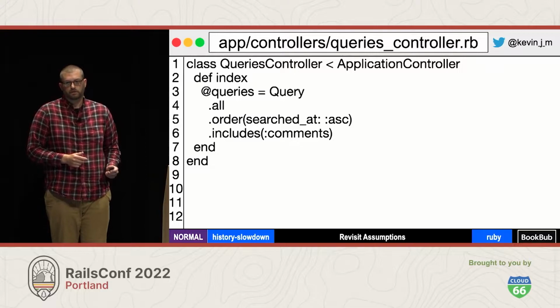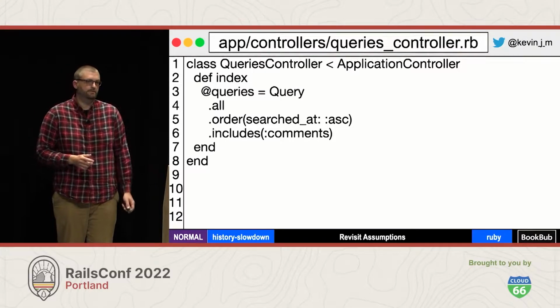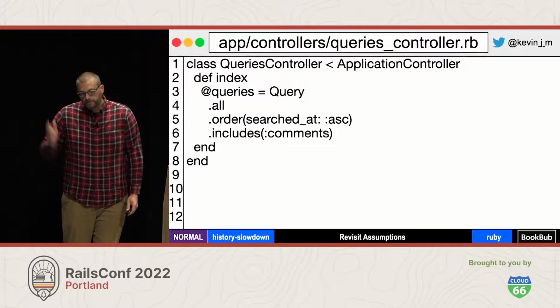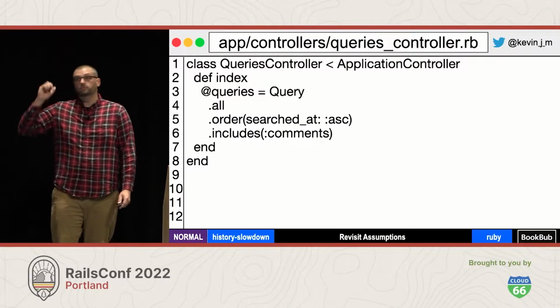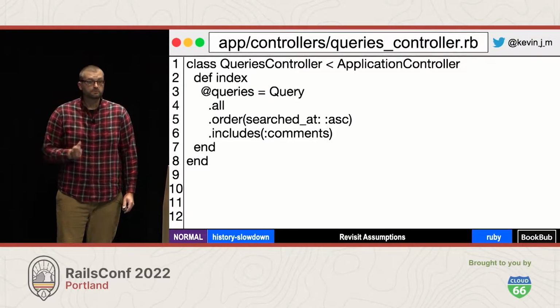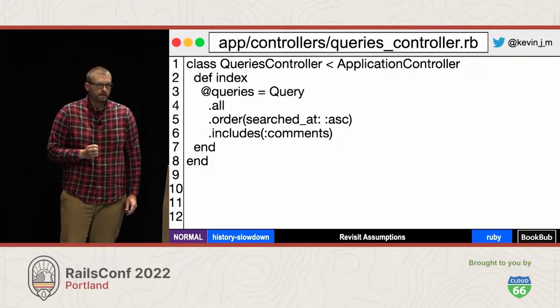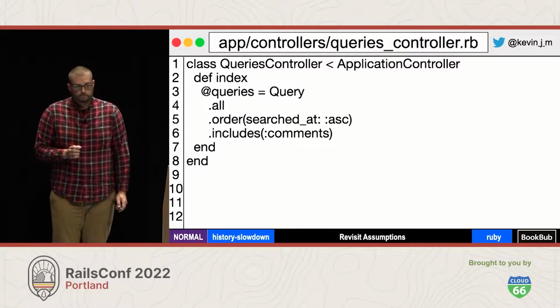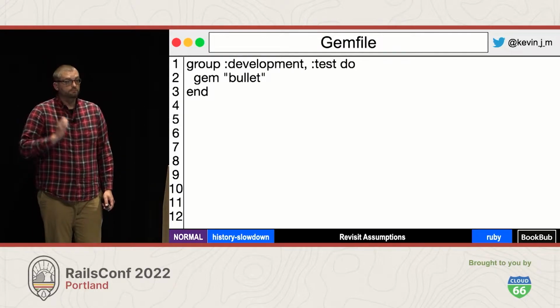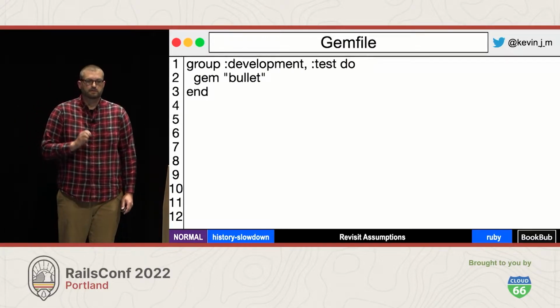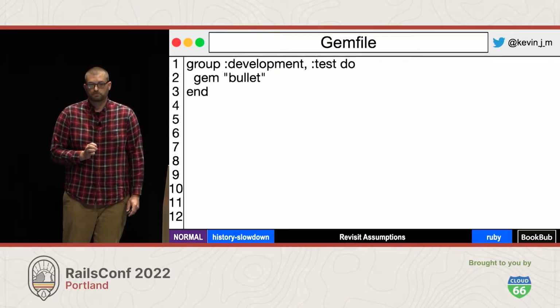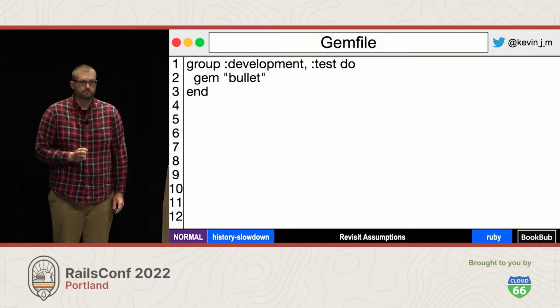Good job, everybody. But we're not satisfied with that result. You see, we had to get told about this n+1 problem from our monitoring tool, or even worse, from user feedback complaining about it. And we know we can be a little more proactive about it. We know we've used a tool called Bullet that can preemptively tell us about potential n+1 query problems. So we go to add it to our Gemfile.